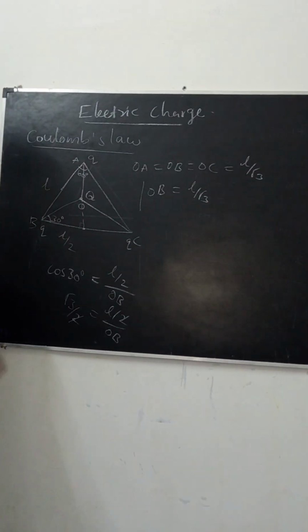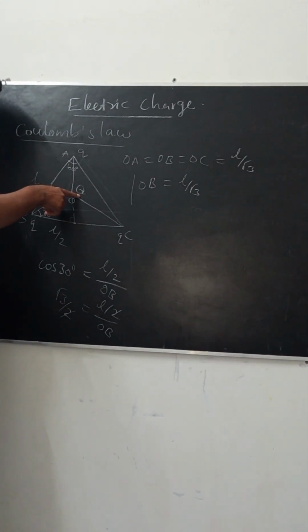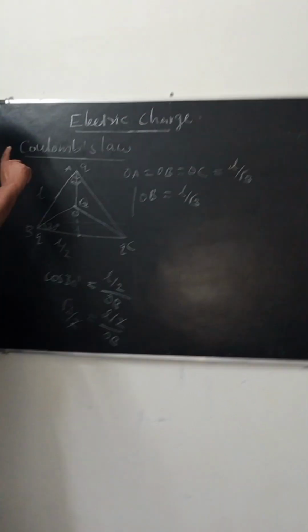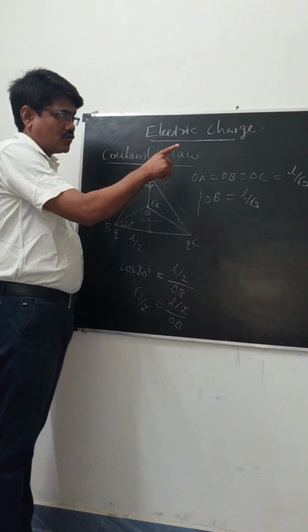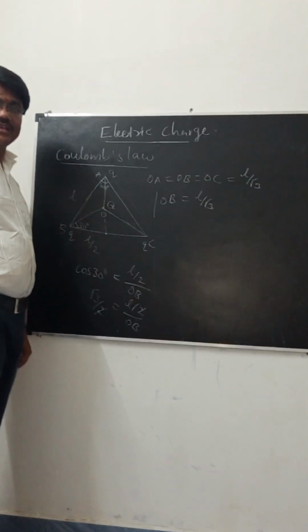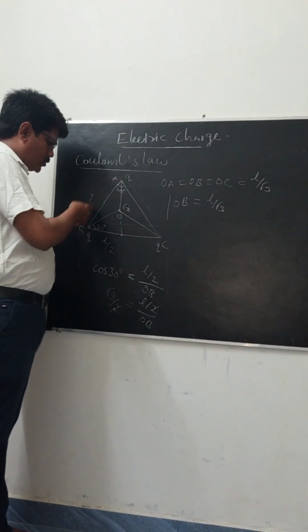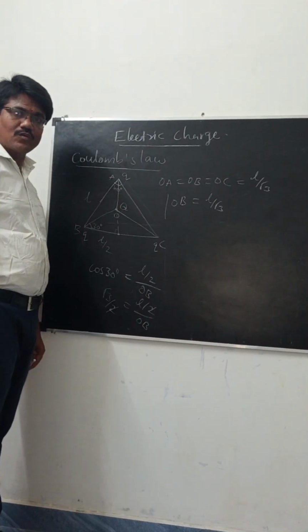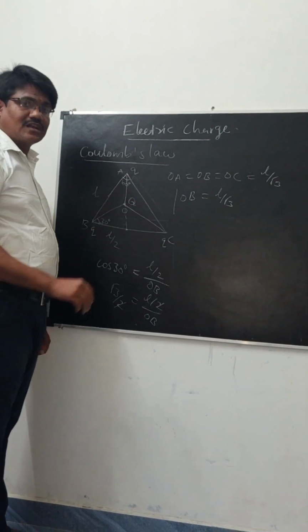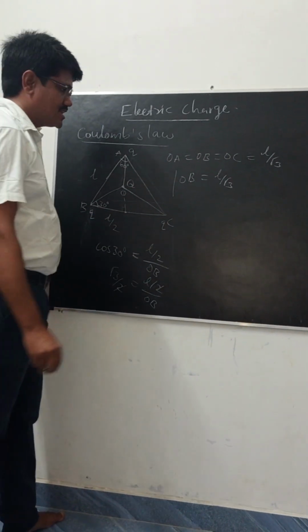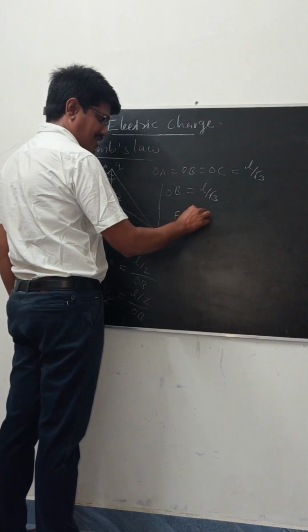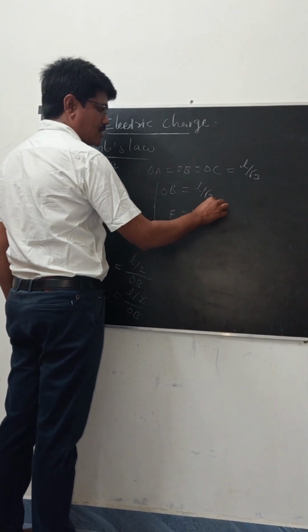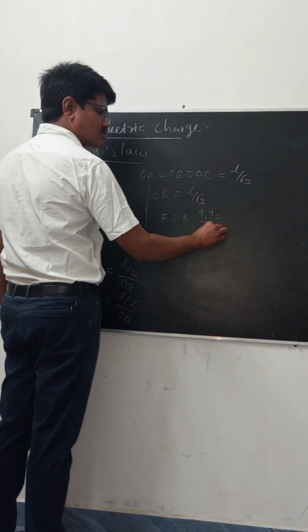The distance between capital Q and any small q is L by root 3, and the magnitude of the charges is also equal. Now we are going to calculate the electrostatic force. The electrostatic force equation is F equals K into Q1 Q2 divided by r square.